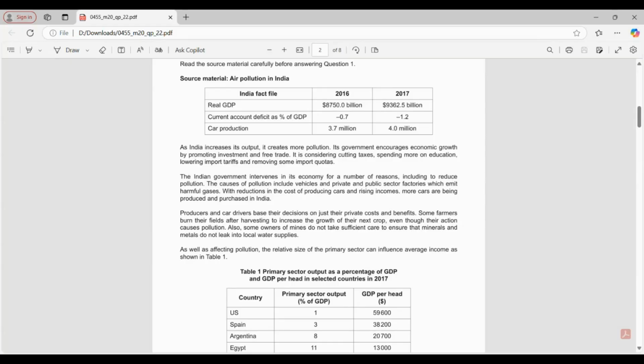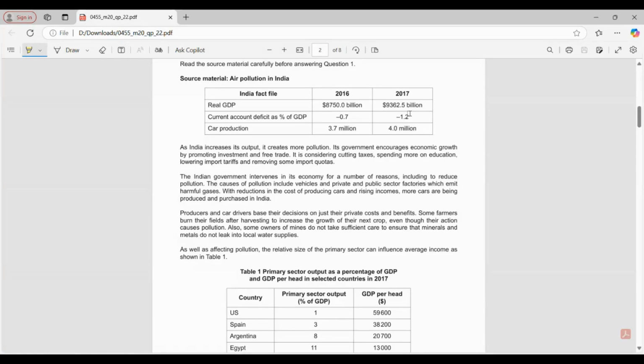Air pollution in India. Real GDP is given as 8,750 billion in 2016 and 9,363.5 billion in 2017. Current account deficit as a percentage of GDP is minus 0.7 and minus 1.2. So we know what the current account is, right? What do you mean by current account deficit?